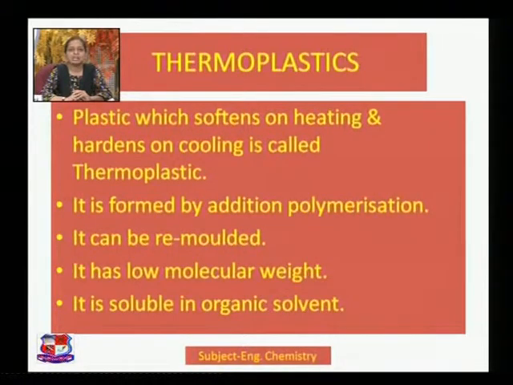The plastic which softens on heating and hardens on cooling is called thermoplastic. It can be remolded. Why can it be remolded? Because it softens on heating, that's why you can remold it. You can again change the shape. Then we have another important property, that it has low molecular weight. Whenever anything has a low molecular weight, it definitely finds some solubility in some solvents. So for thermoplastic, we can see very clearly that it is a low molecular weight compound and hence it is soluble in organic solvents. So all these things have to be kept in mind.